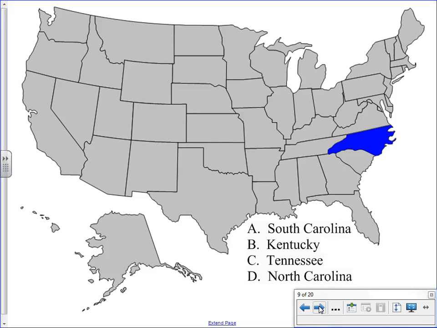And our next state is either South Carolina, Kentucky, Tennessee, or North Carolina. And the answer to that is D, North Carolina. The state that is below it right here would actually be South Carolina, when we have Tennessee and Kentucky located here. So the state capital then for North Carolina would be which of those? Raleigh, Charleston, Richmond, Columbus. And the answer is A, Raleigh, North Carolina.